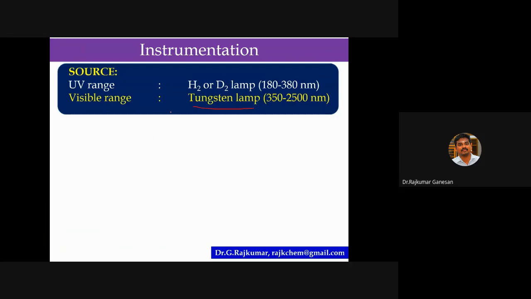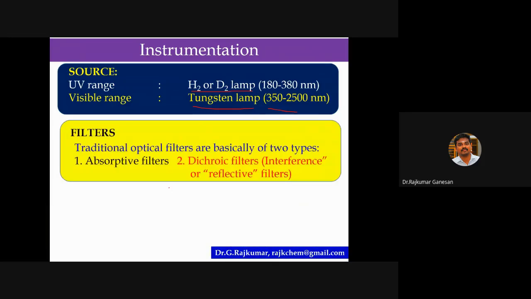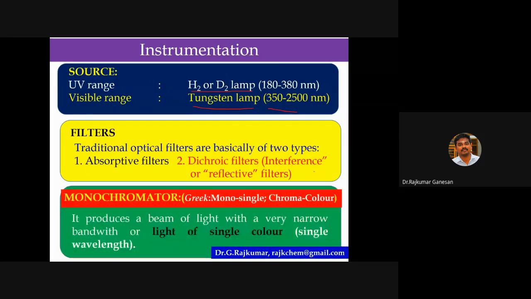A few questions on the source I have seen from competitive examinations: what are the sources used in UV visible spectroscopy? For the UV region, a hydrogen or deuterium lamp may be used, and for the visible region, a tungsten lamp can be used. It covers the visible range. And the filters: there are two optical filters used in UV visible spectroscopy. One is the absorptive filter and the second one is the dichroic filter, that is a reflective filter. And then the monochromator.